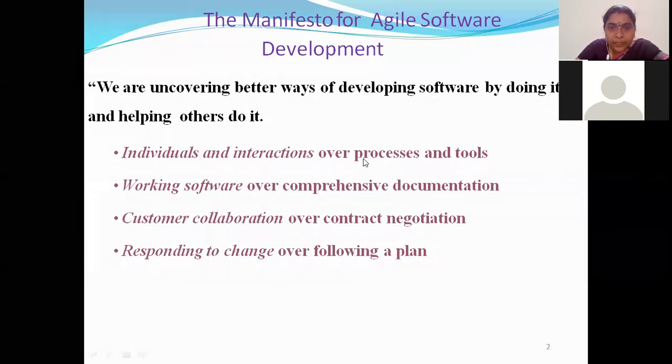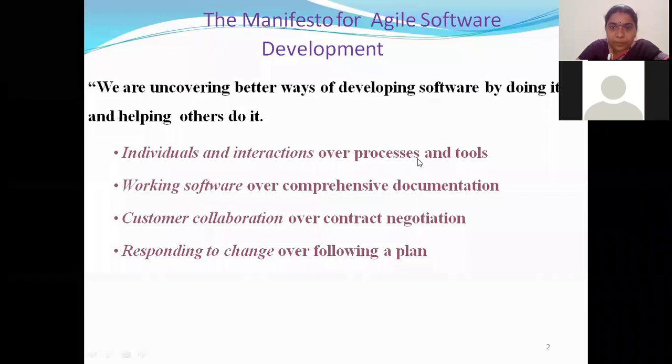And see, in previous models, what we told is, process and tools are more important. Process contains activities, actions contain tasks. So process tells you what to develop, how to develop your software. So in the traditional models, we always told that process is more important, and automatic tools for developing your software are more important.